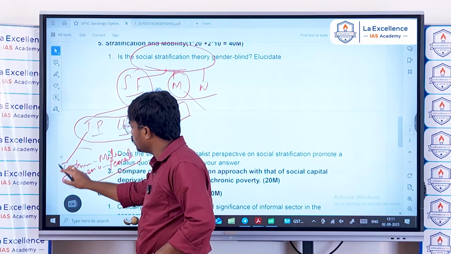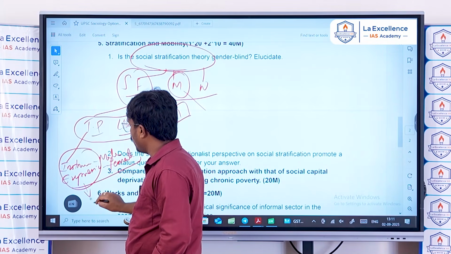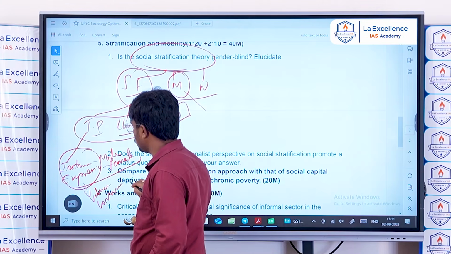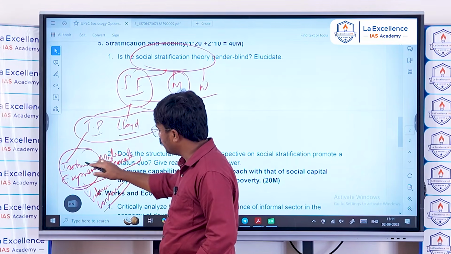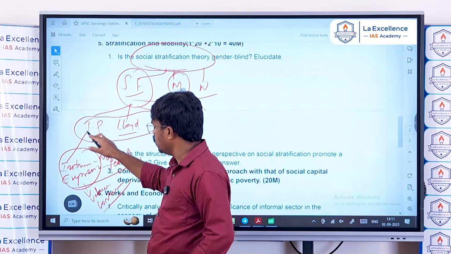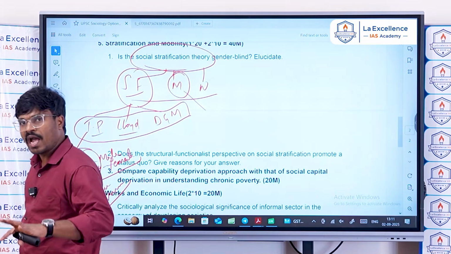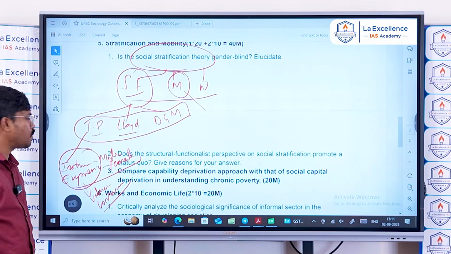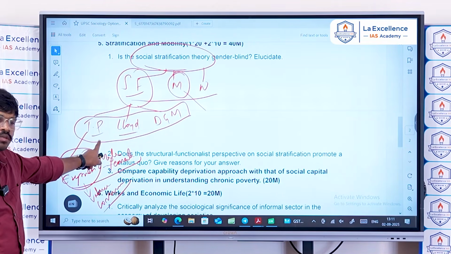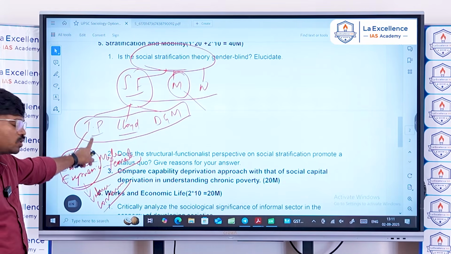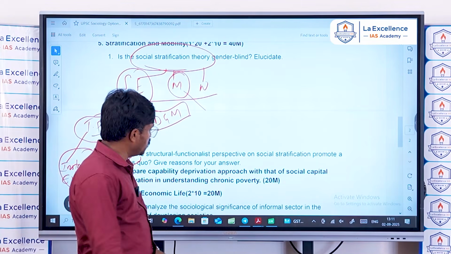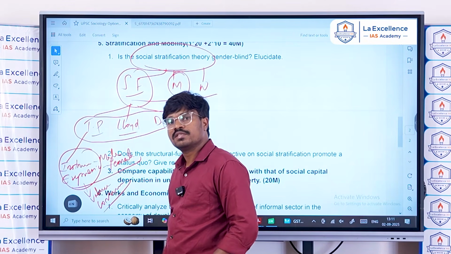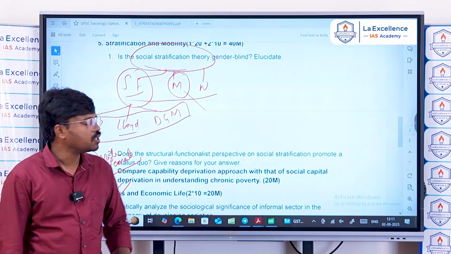These roles are filled with value consensus in the society, and they are actually natural in the social process, according to Talcott Parsons. So Parsons is not gender blind. Actually, Parsons naturalized the gender inequalities that exist in the society.